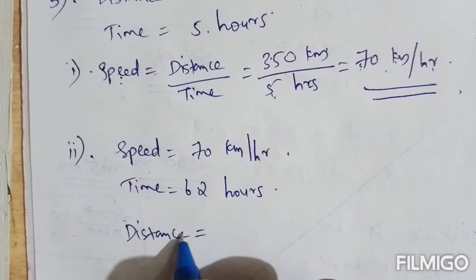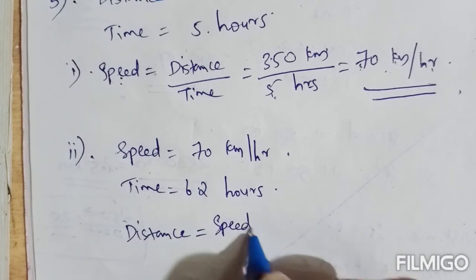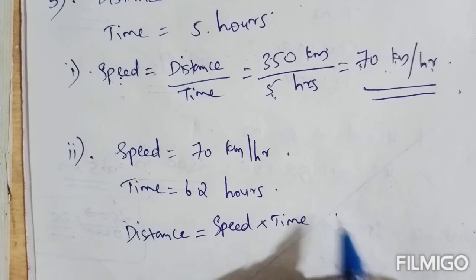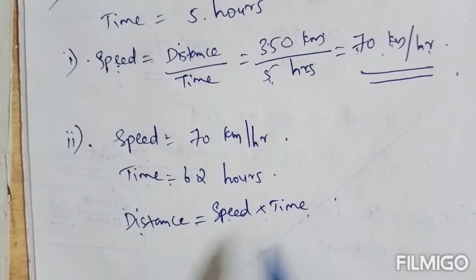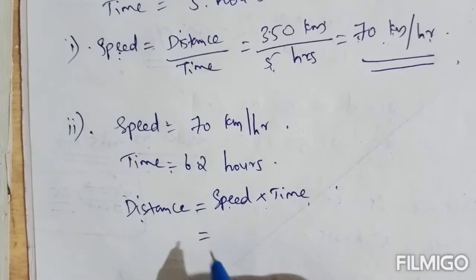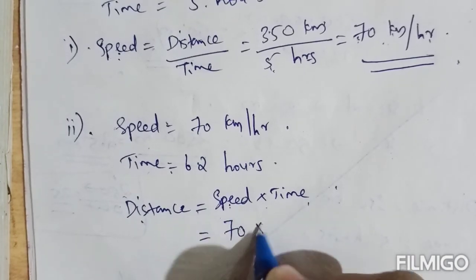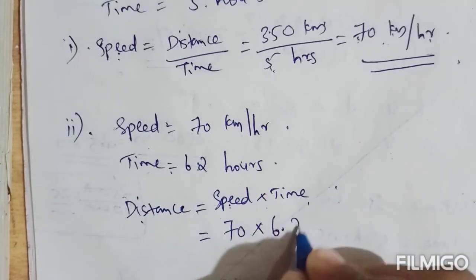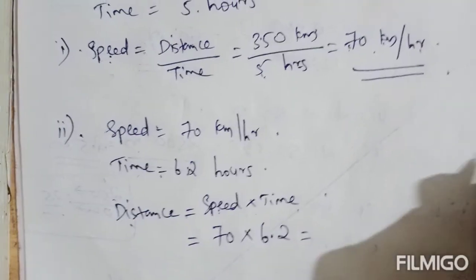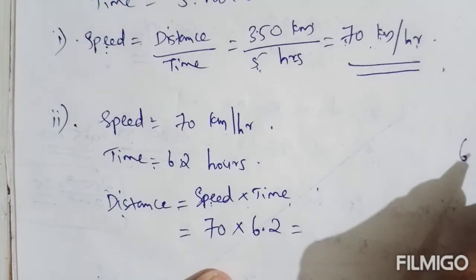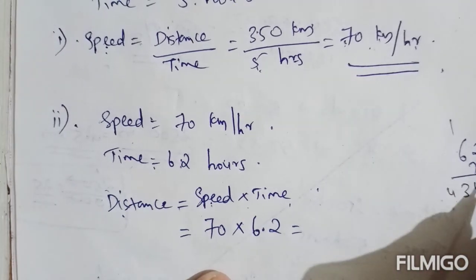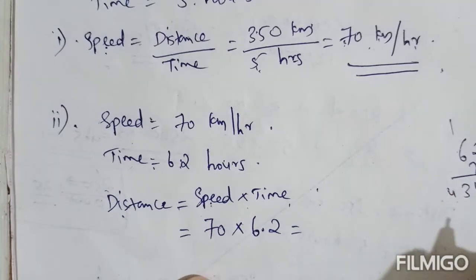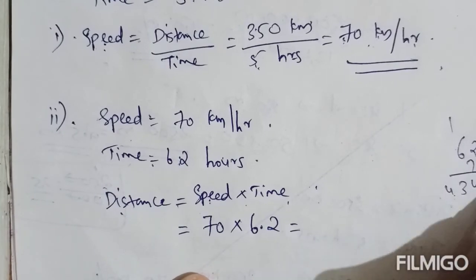So distance equal to, we know the formula, speed into time. Okay, if speed and time we know, it means distance equal to speed into time. Use this formula to find the distance. So speed, it is 70 into time, it is given 6.2. Now find 6.2 into 70. So 62 into 7, you will get 434 and then 4340.